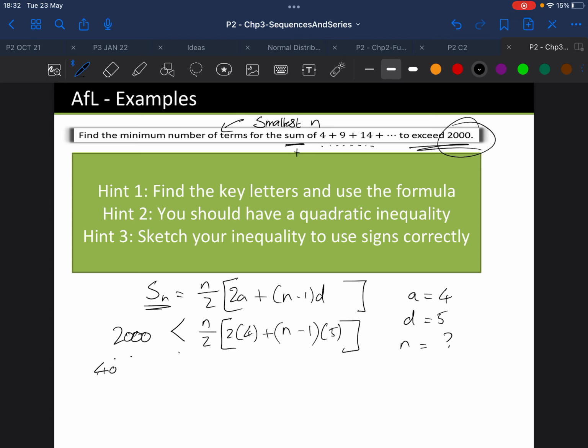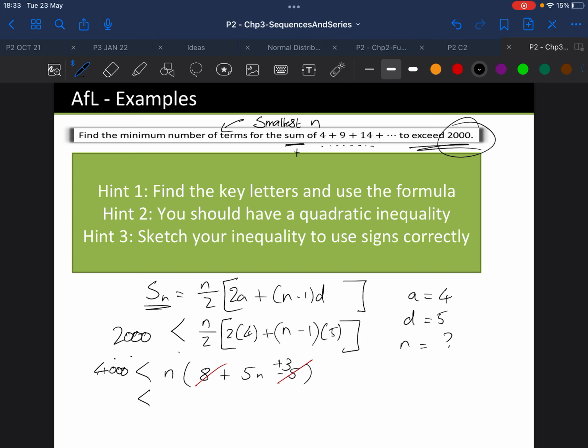So 4,000, I'm going to keep the n there, and I'm going to simplify this as an 8. 5n, I'll write that bit as 5n, and I'll write that as minus 5. And that is okay. In fact, you could then do something like this. That's still fine. It's easy to see where all the workings come from.